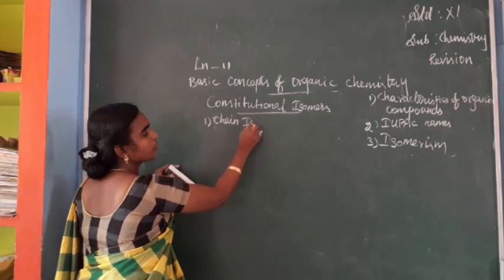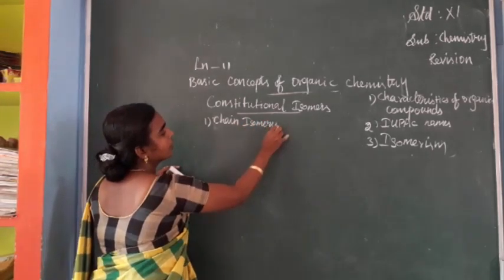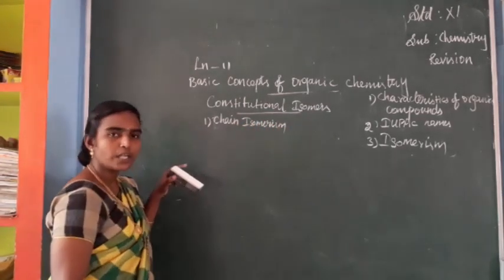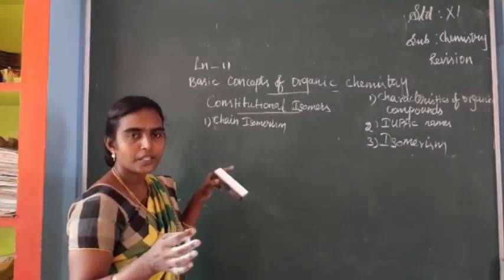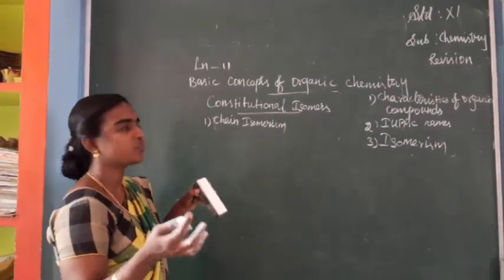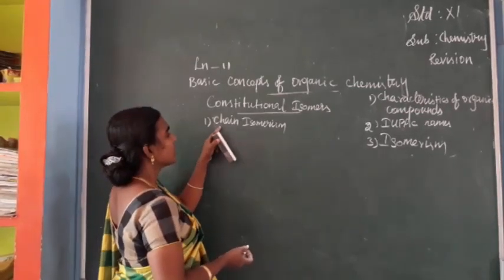In chain isomerism, two compounds should have the same molecular formula, but the length of the carbon chain varies. So that's chain isomerism.